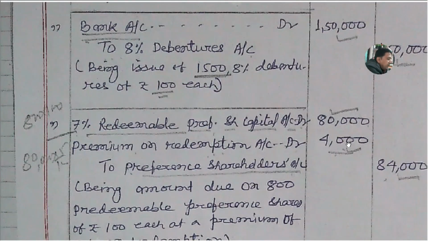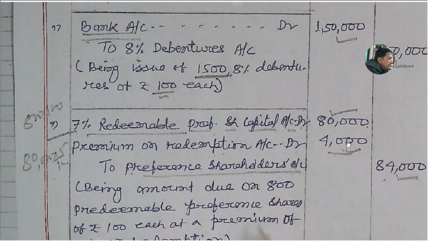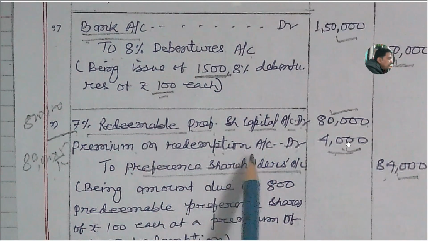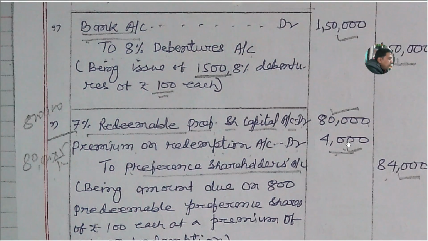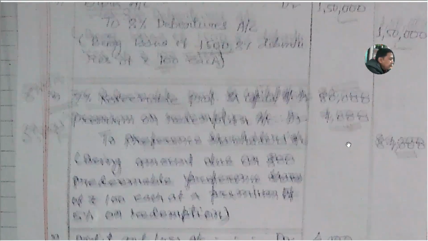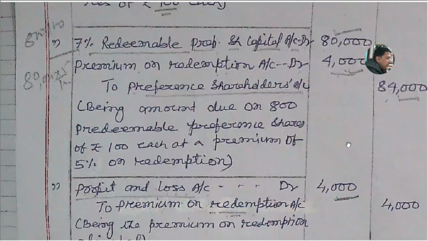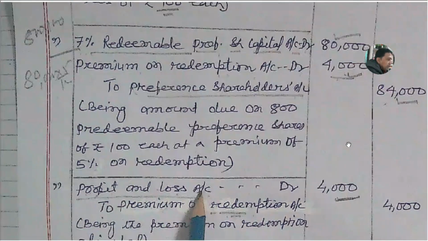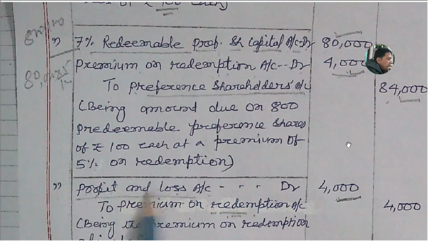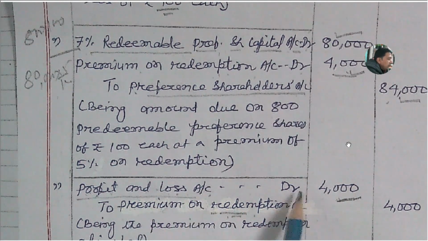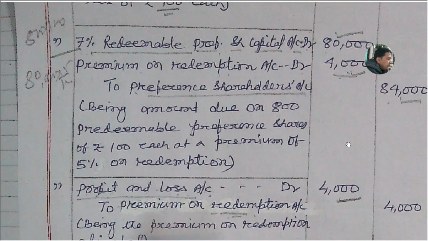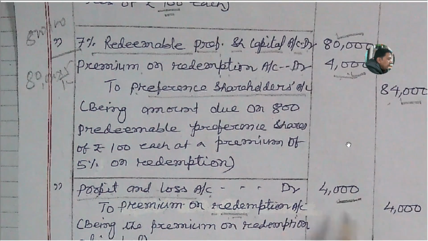And the next entry: the premium on redemption is a loss of the company, so that shall be adjusted from the profit and loss. Here we can debit the securities premium account also, but I debited the profit and loss account here. You can debit the securities premium account too for adjustment of premium on redemption. Okay, 4,000.